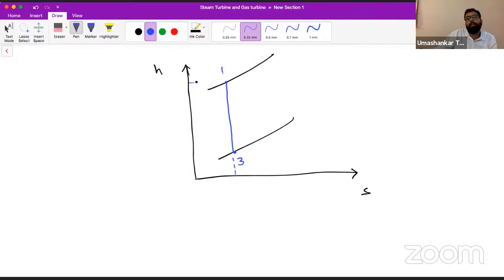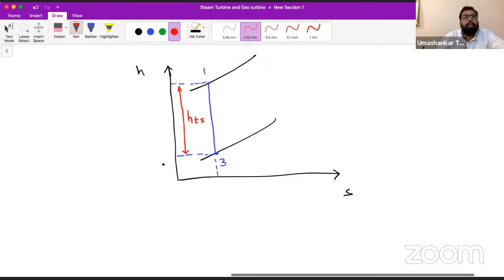So this much, try to understand the concept. This is our total enthalpy drop, isentropic. The S sign represents isentropic. So isentropically, enthalpy is dropped from 1 to 3. So this distance is our ΔHTS. This distance is our total isentropic enthalpy drop.